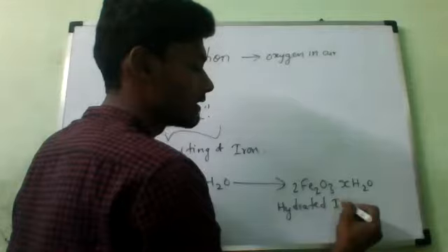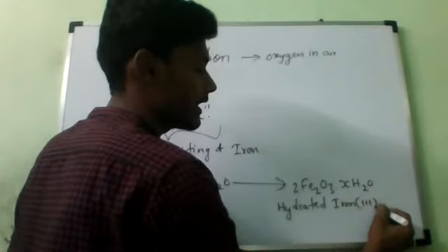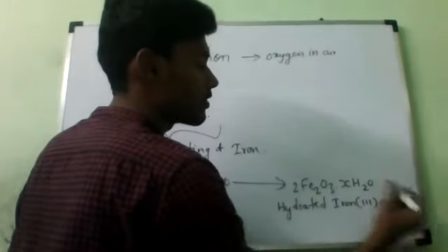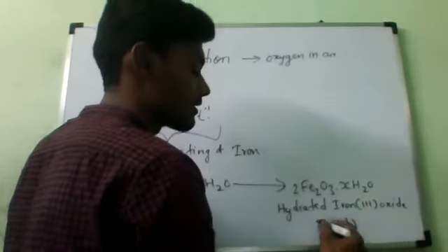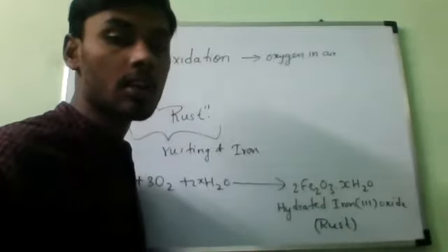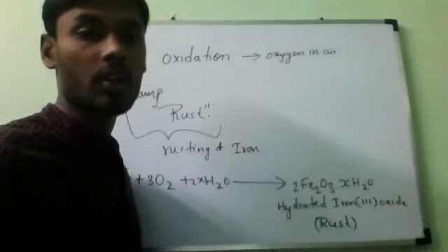This is hydrated iron(III) oxide, a red brown substance. What is it called? Rust. So this is the chemical equation which we have studied.